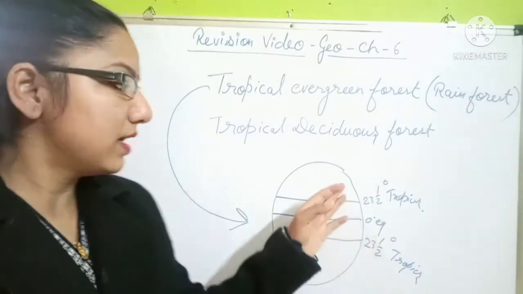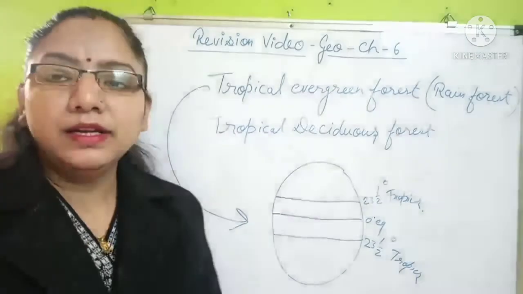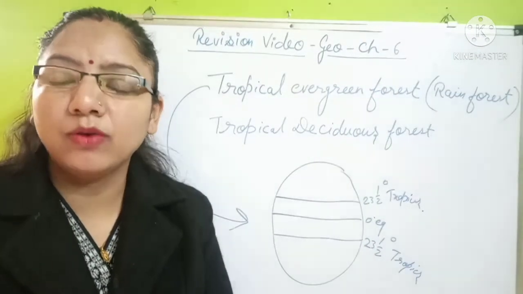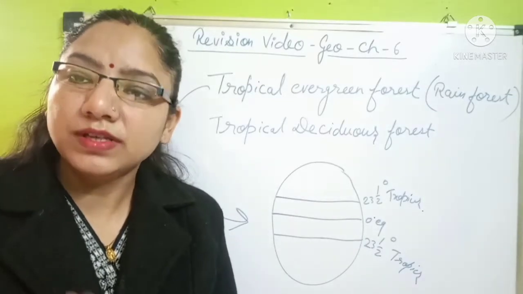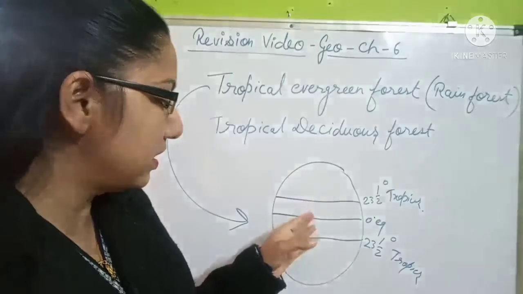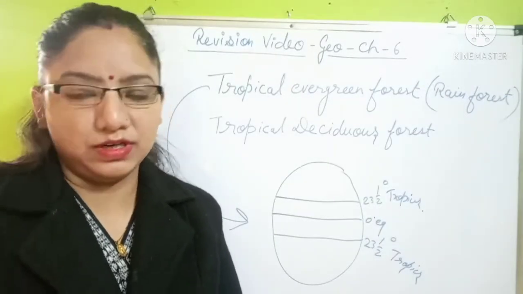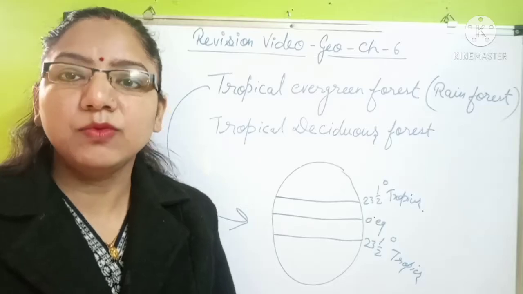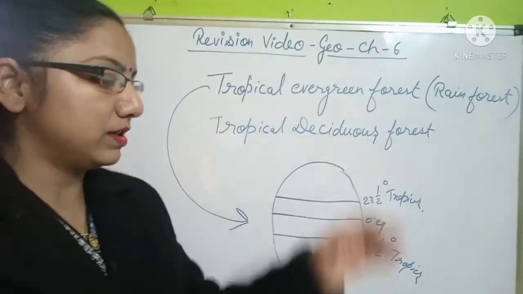Many areas are covered under this. And in the forested area, hardwood type of trees are always grown, which are mostly used in furniture. And let's see more about the tropical evergreen forest and the tropical deciduous forest.